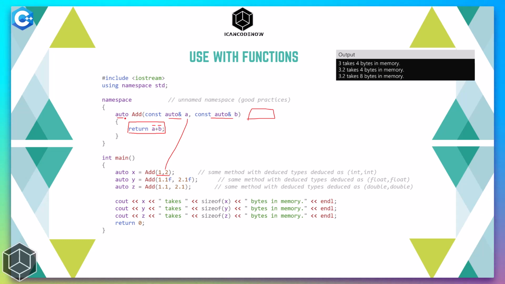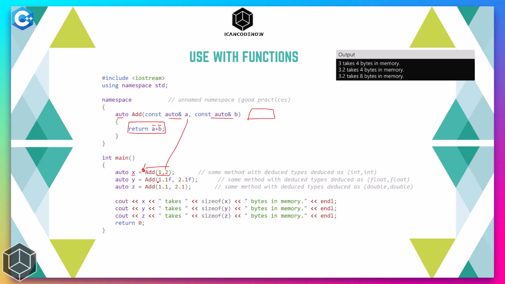So the compiler knows that the return type of this method will be an integer in case of this first call. And when an integer is returned here, x will be assigned an integer, and based on that integer value, the compiler knows that the data type of x is integer.